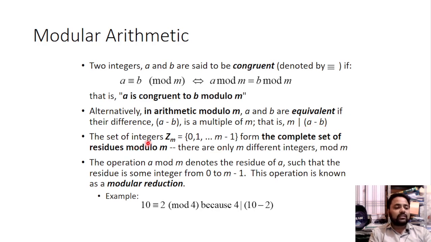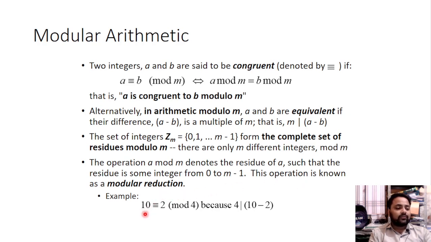The set of integers Zm equals 0, 1, 2, 3 up to m minus 1 forms the complete set of residues modulo m. There are only m different integers mod m. The operation a mod m denotes the residue of a such that the residue is some integer from 0 to m minus 1. This operation is called the modular reduction. We are just revising: the operation a mod m denotes the residue of a such that the residue is some integer from 0 to m minus 1. This operation is called the modular reduction.